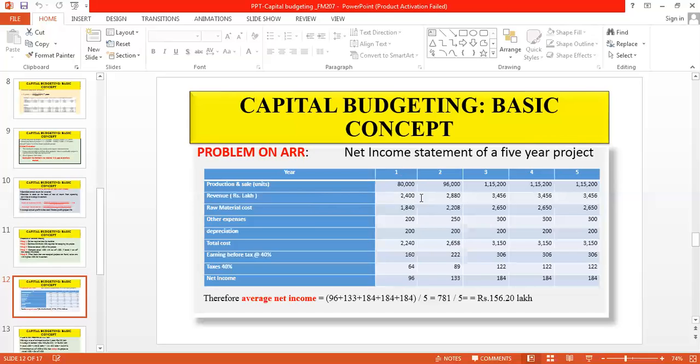In the first year, the revenue is 2,400 lakhs. Just see, it is mentioned that the revenue shown here is in rupees lakhs. So on the basis of that, in year 1, year 2, year 3, year 4, and year 5, total revenues are shown in row 2.